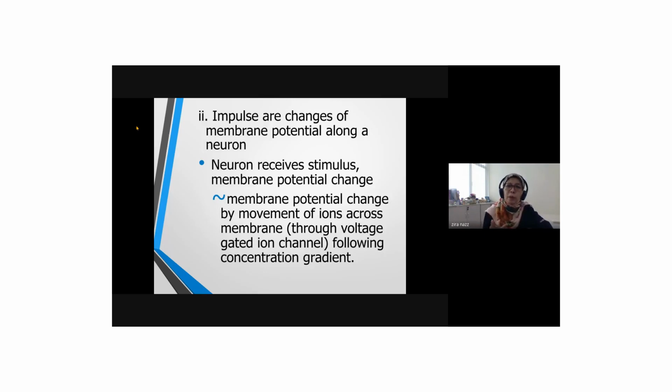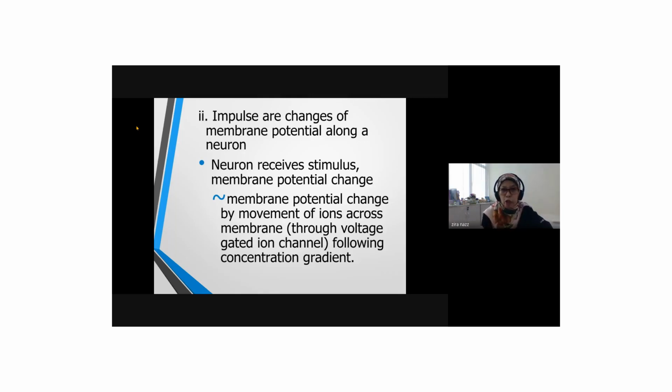When we talk about the changes of membrane potential along a neuron, it means that there's a change due to the movement of ions. We have sodium ions, we have potassium ions. The concentration of the sodium ion is high at the exterior of the cell or outside of the cell compared to inside of the cell or cytosol. So when there's a strong stimulus, the sodium ion from outside of the cell with positive charge will move into or diffuse into the cytosol and cause inside the cell or cytosol more positive.